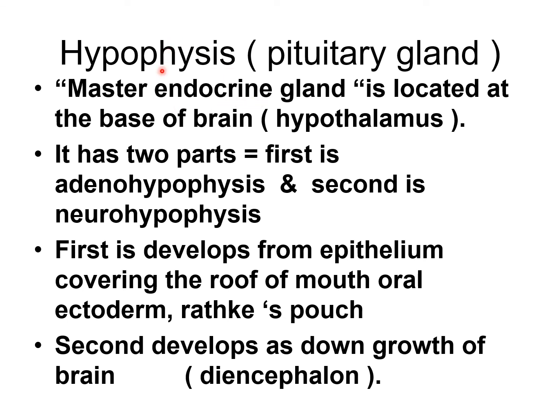The hypophysis is called the master endocrine gland and is located at the base of the brain, below the hypothalamus. It has two parts: first is the adenohypophysis and second is the neurohypophysis. The first develops from the epithelium covering the roof of the mouth, the oral ectoderm, that is Rathke's pouch, and the second develops as a downgrowth of the brain, the diencephalon. So the adenohypophysis is derived from Rathke's pouch, and the neurohypophysis is derived from the diencephalon, the downgrowth of the brain. This is the hypophysis cerebri.